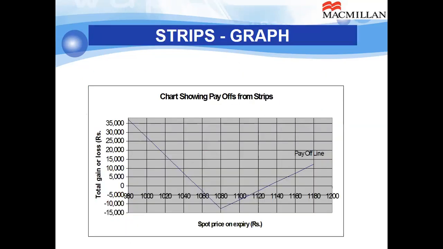And this is the graphic viewpoint of the same example, where 1080 is the exercise price, with the upper break-even point. If you go above the upper break-even point, payoff will be there. Go below the lower break-even point, payoff will be there. So that is the way you can see it. It is something like a win-win situation, but with a difference. That is strips. Then we define straps, and we'll end this class. In subsequent classes, we'll cover other combinations and strategies.